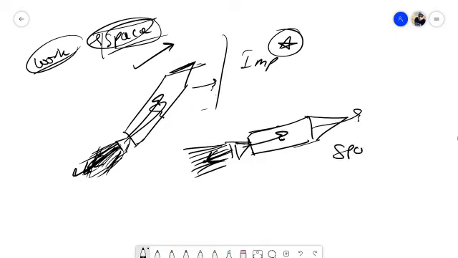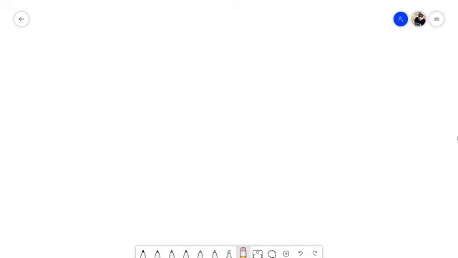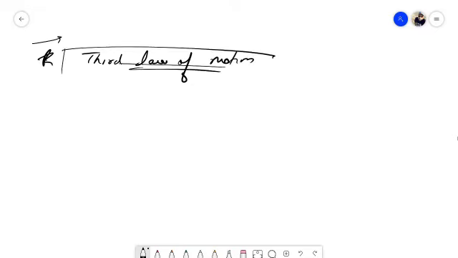So rockets can move in space where there is no atmosphere, whereas a helicopter cannot, because a helicopter simply moves its blades to apply force on air particles, and where there is no atmosphere, there are no air particles, so a helicopter cannot fly. Is it clear? I think the third law of motion is clear to you guys, that to every action there is always an equal and opposite reaction.